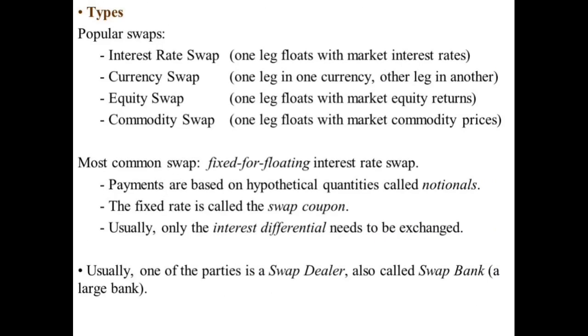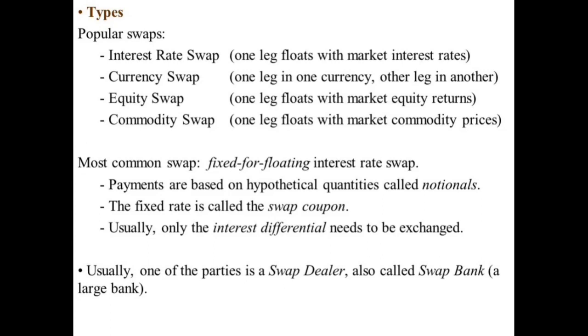To explain these 4 types of swaps in detail with an example, the popular swaps are: interest rate swap, one leg floats with market interest rates. Currency swap, one leg in one currency and the other leg in another. Equity swap, one leg floats with market equity returns. Commodity swap, one leg floats with market commodity prices.